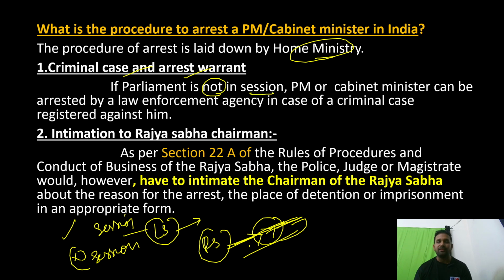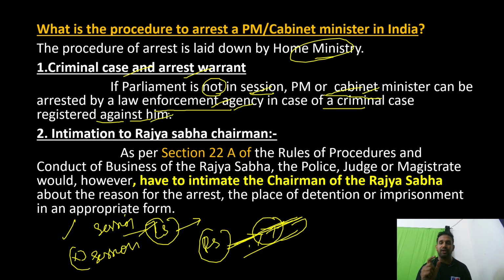If the parliament is not in session, we are talking about Lok Sabha here. If the parliament is not in session, just like today we don't have parliament running in our country, a PM or cabinet minister can be arrested. Anyone can be arrested by law enforcement agencies. Law enforcement agencies are the agencies created in order to enforce law, like CID, CBI, and ED, the Enforcement Directorate. Remember this point. So if parliament is not in session, a PM or cabinet minister can be easily arrested by a law enforcement agency in case of a criminal case registered against him.